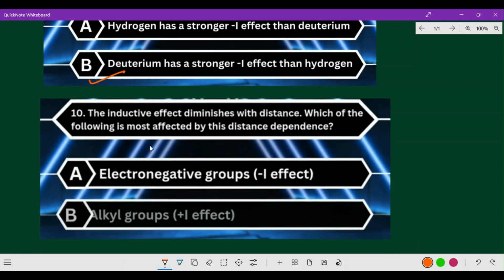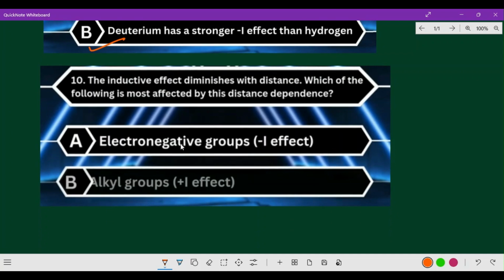Okay, now next one, the inductive effect diminishes with distance, as we already mentioned. Which of the following is most affected by this distance dependence? Electronegativity, the minus I group, or the alkyl group plus I effect? So this is actually the minus I effect.